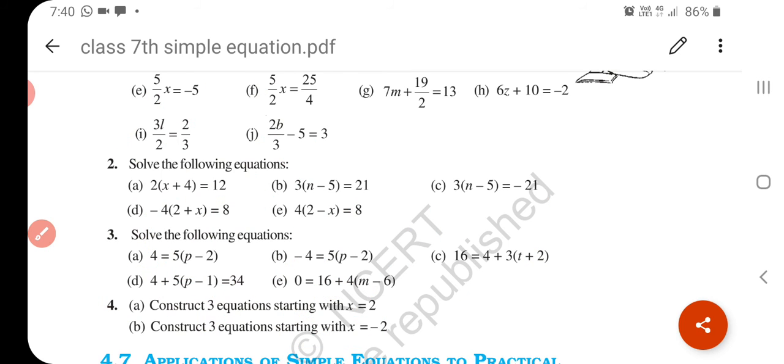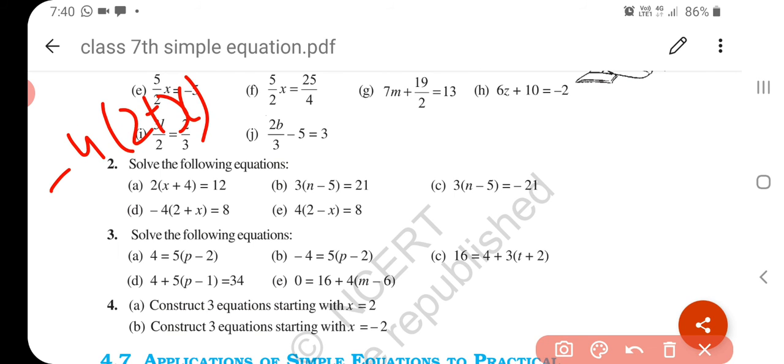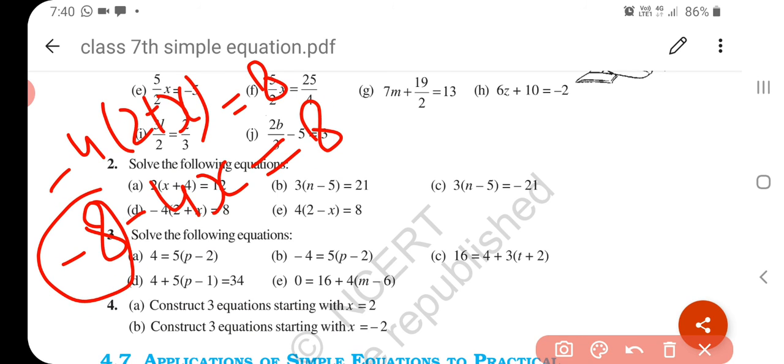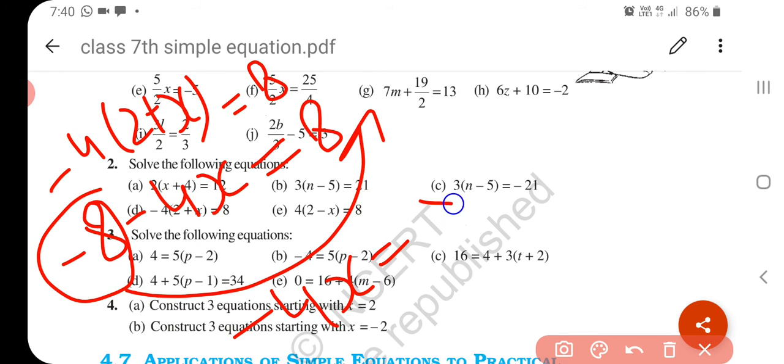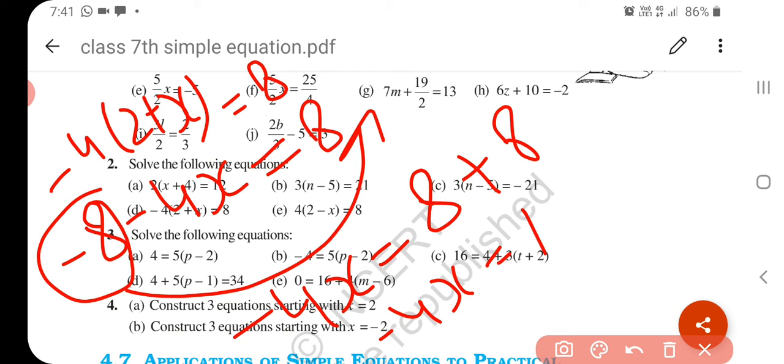Now which one will I solve for you? Let's do question number D. Minus 4 into 2 plus x is equal to 8. First solve the bracket. Minus 8 minus 4x is equal to 8. Here it is minus 8, so when we transpose it, it becomes plus 8. So minus 4x is equal to 16.